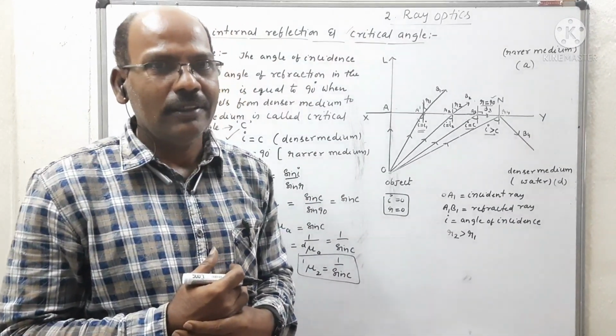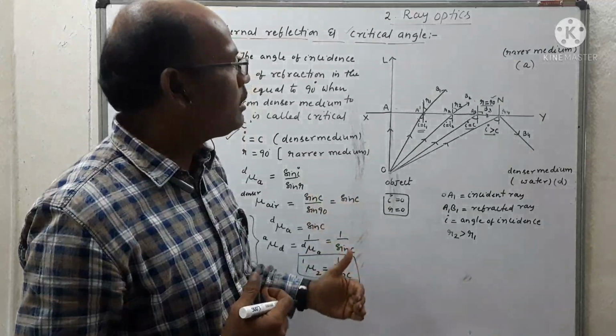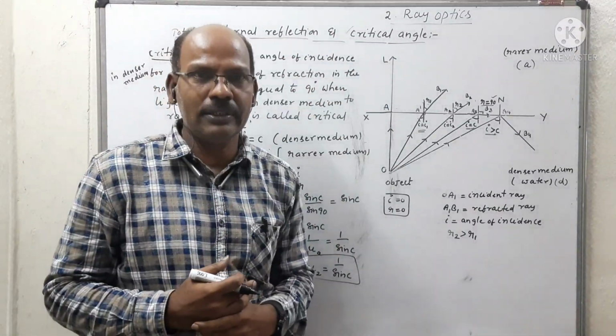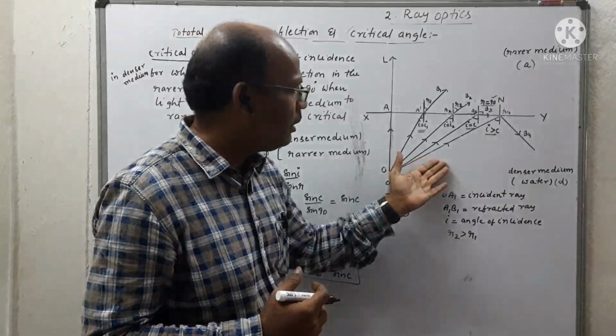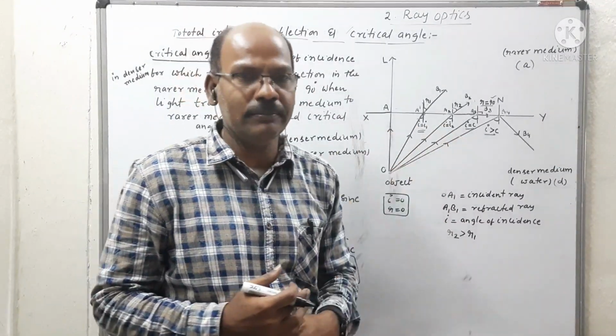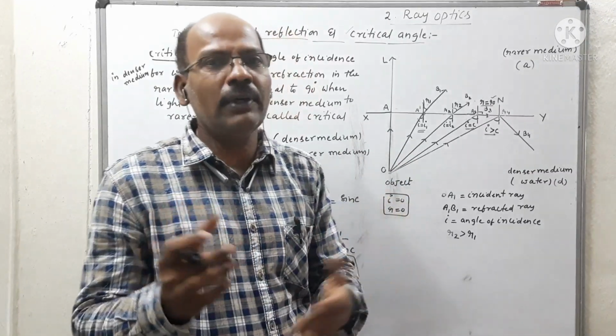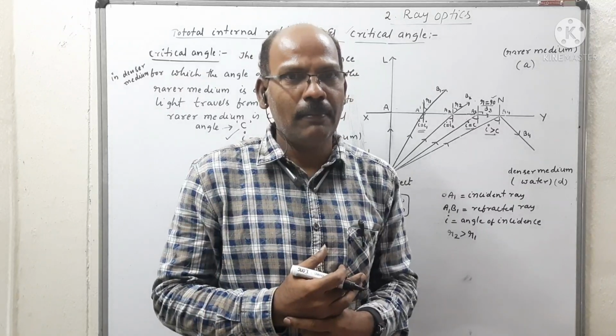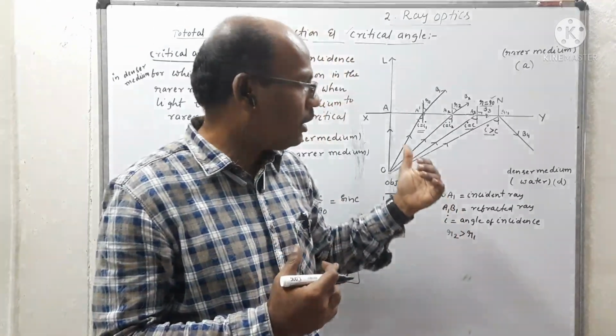Clear? So this is the definition of critical angle and total internal reflection. Here we observe that the light ray is reflected in the same medium, so there is no loss of energy and no change in the velocity of light. Hence, the total internal reflection